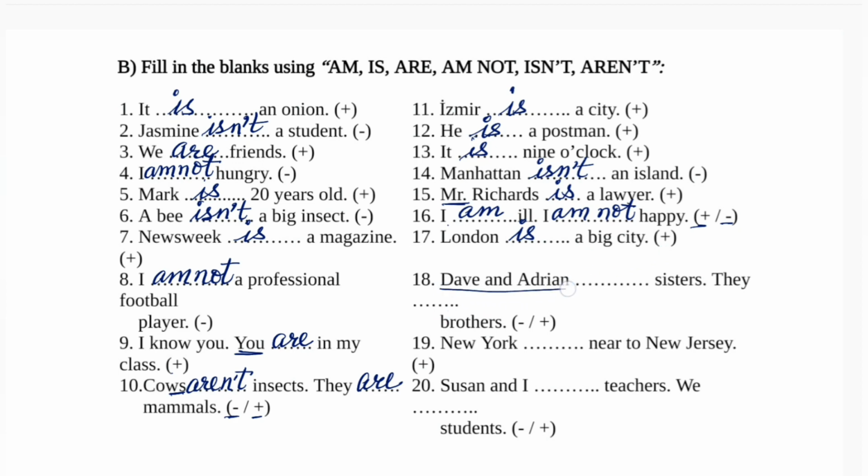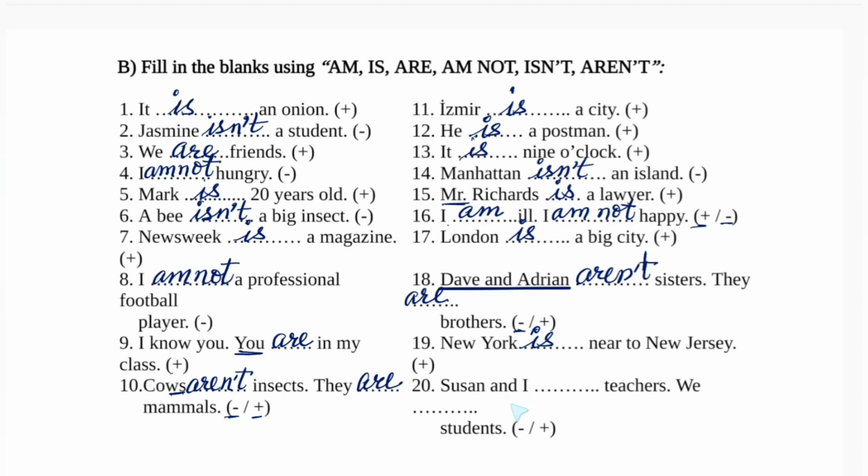Dave and Adrian, plural, that's why are, but first negative, so aren't. Dave and Adrian aren't sisters, they are brothers. New York, positive, singular, New York is.